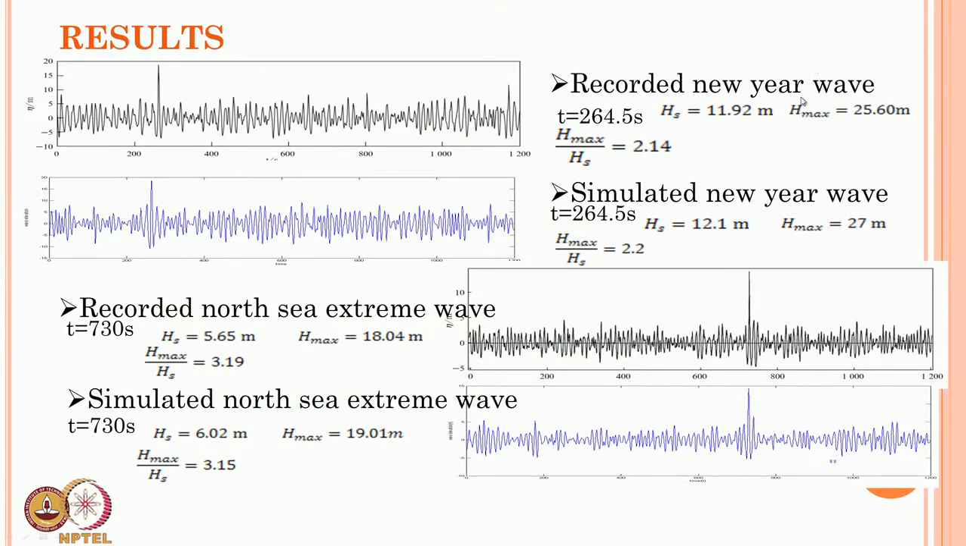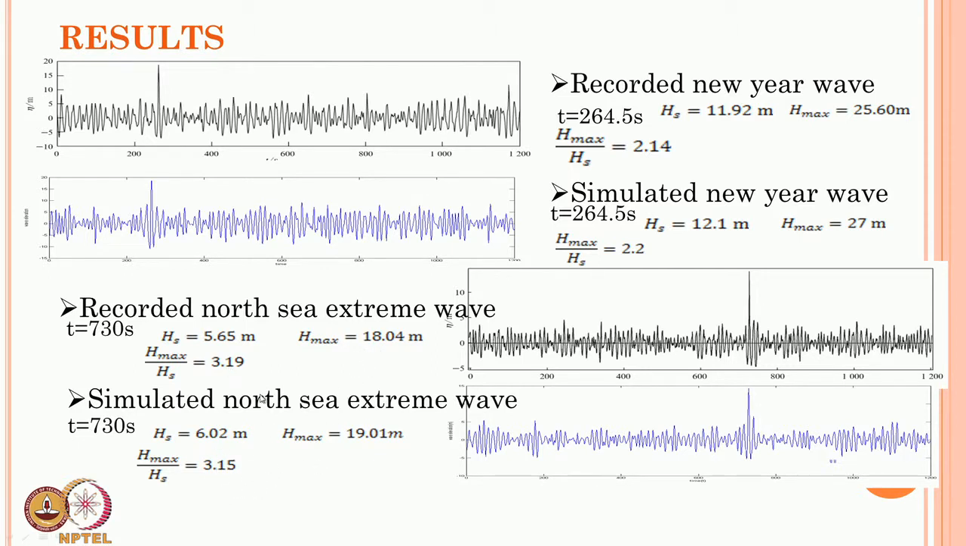This is a recorded New Year wave, and the simulated New Year wave. The recorded North Sea extreme wave, and this is the simulated extreme wave. If you look at the time for which the period has been done, Hs, Hmax and the ratio, the simulated wave practically has the same ratio and a closer Hs. Similarly, for the extreme wave, Hs, Hmax and ratio, the simulated wave has a closer Hs, closer Hmax and the ratio is practically closer.